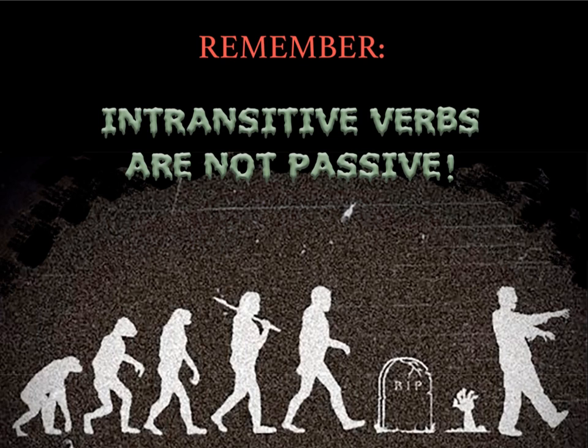Intransitive verbs, that's those verbs that are being verbs or just doing without a direct object. They are not passive. So you can be something like a coward. You can be afraid. You can seem uneasy. You can seem nervous. That may not be very active in the sense of an action verb, but it is not a passive voice verb. So be careful about that. If it's an intransitive verb, it may be a was or a seems or a become kind of verb, which doesn't seem very active, but it's not a passive voice verb.